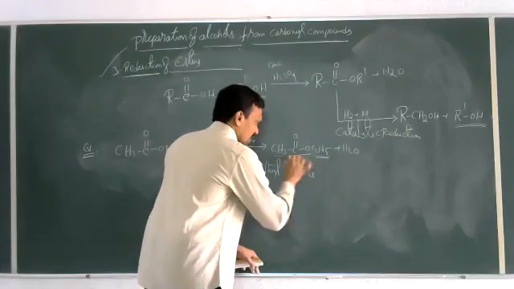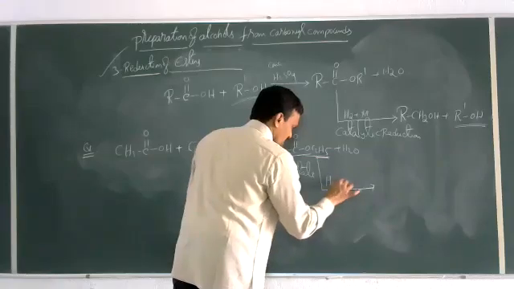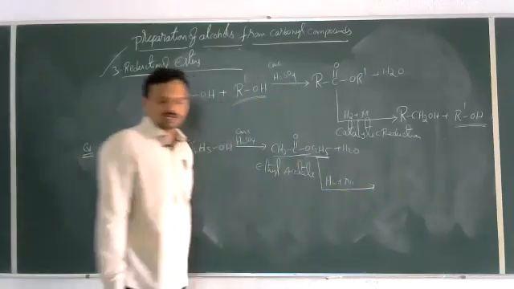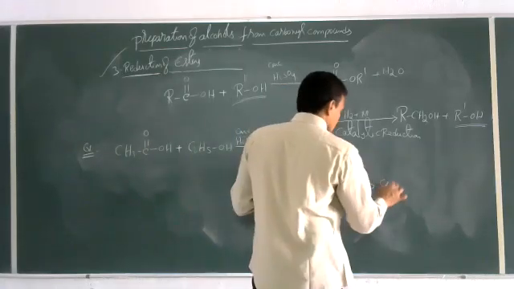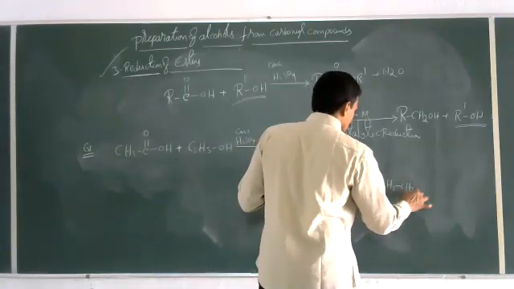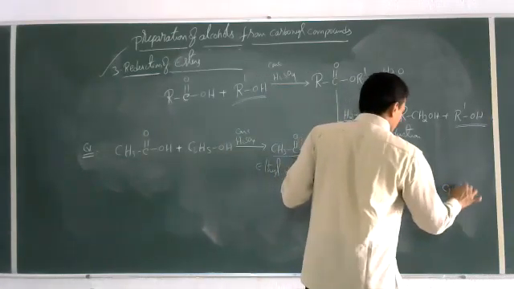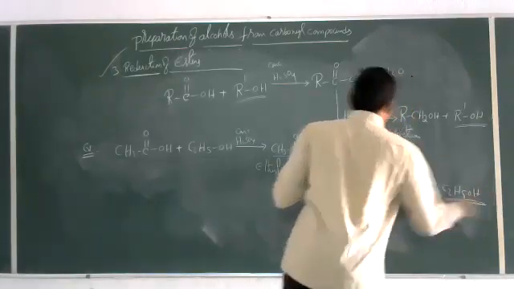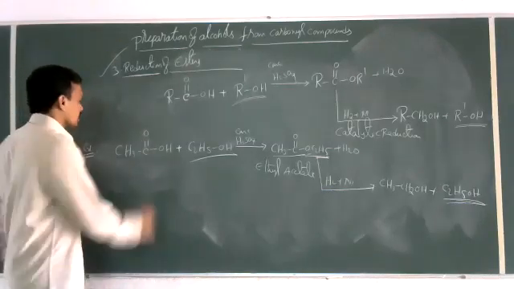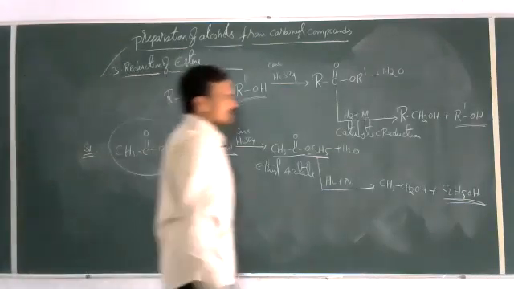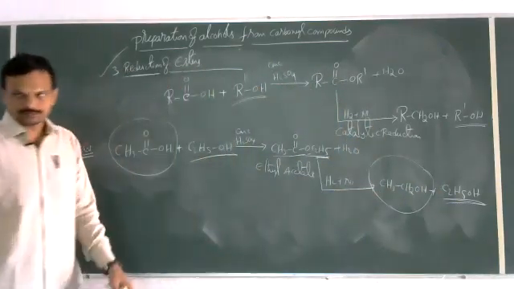Now this ethyl acetate on catalytic reduction, hydrogen plus platinum, palladium or nickel, either you can take. Then this CH3CO group is reduced to CH3CH2OH, and this C2H5O group is reduced to the same ethyl alcohol C2H5OH. So the ethyl alcohol we used in the beginning is reproduced. The overall change is nothing but acetic acid is reduced to ethyl alcohol. This is the overall change.